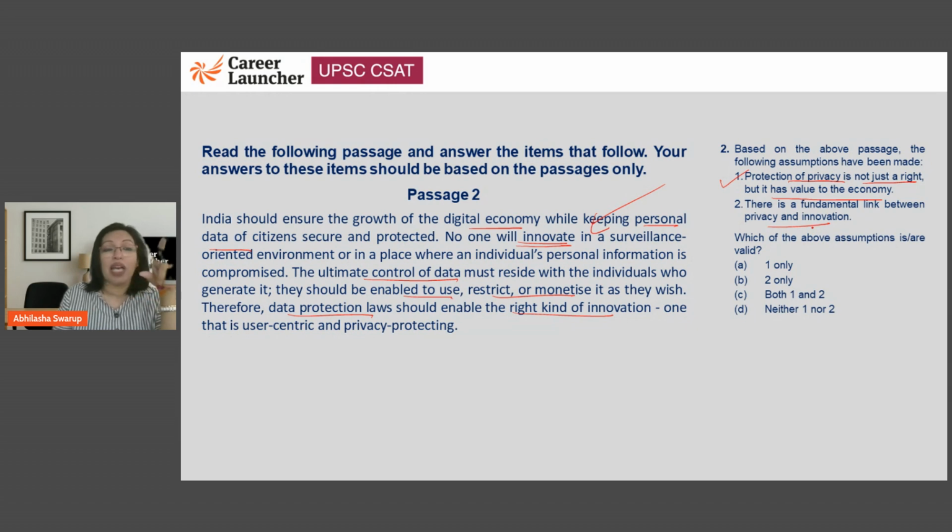Yes, because the passage says that you have to keep the data of the citizen secure and protected, and then it also says that no one will innovate in a surveillance oriented environment. So that means there is a connection between the two, right? So therefore 2 also is a valid answer. So let's take a look. Option C, both 1 and 2 are going to be the right answer here.